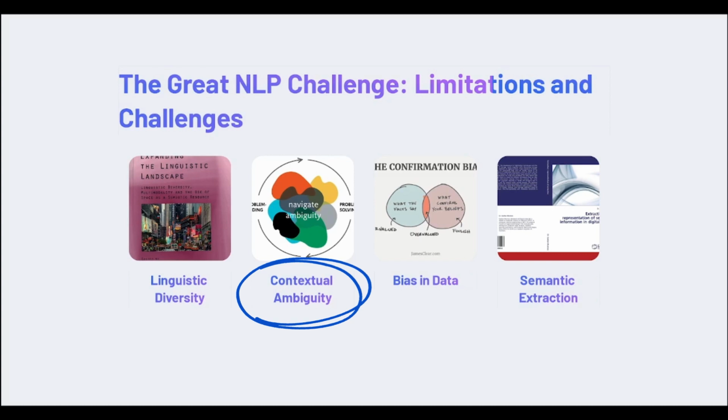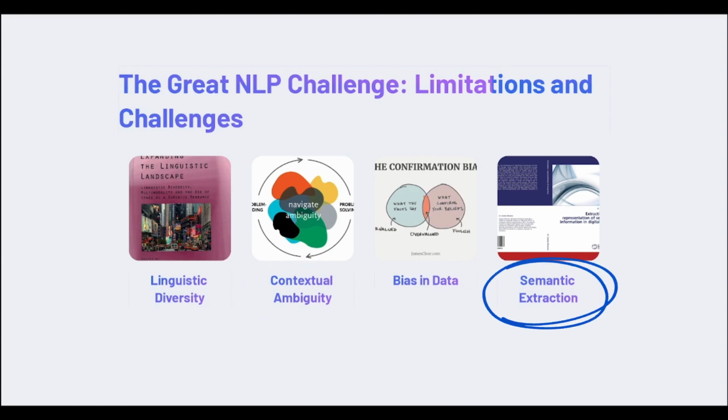It refers to the fact that the meaning of a word or phrase can change depending on the context in which it appears. For example, the word bank can refer to a financial institution, or it can refer to the side of a river. Without context, it is impossible to determine the intended meaning of the word.